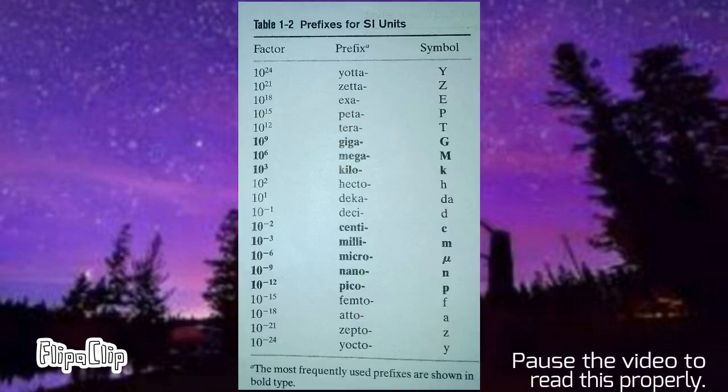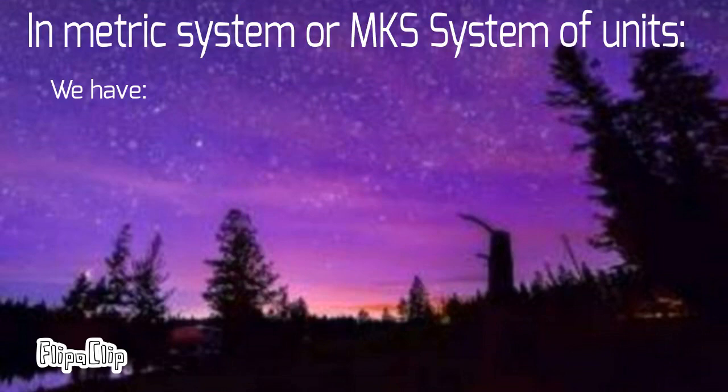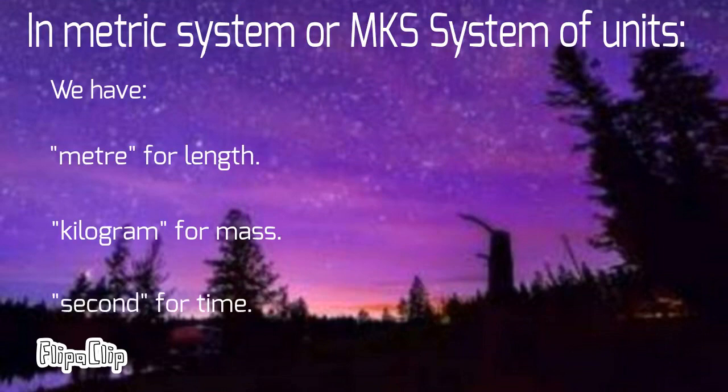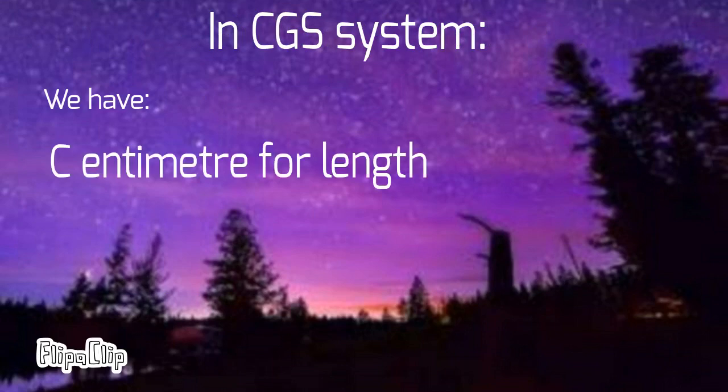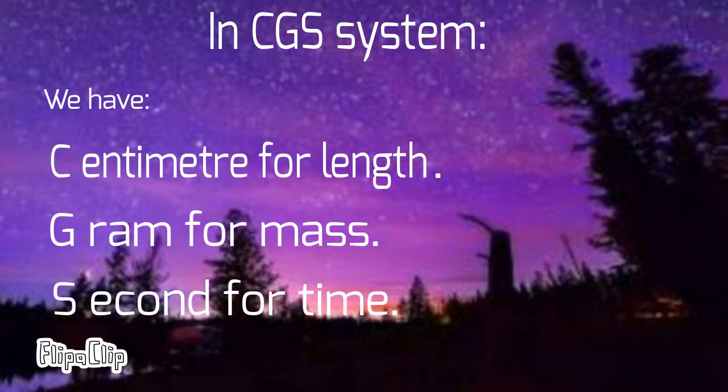Now look at the SI prefix here. In the metric system of units, we have meter for length, kilogram for mass, and seconds for time. In the centimeter gram second system, or CGS system, we have centimeter for length, gram for mass, and seconds for time.